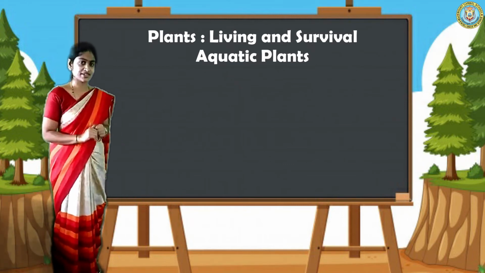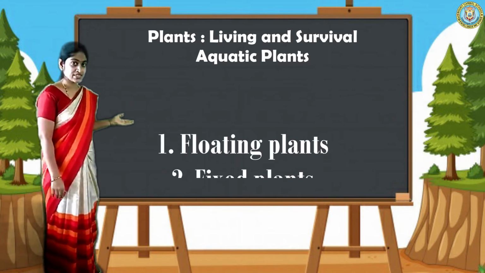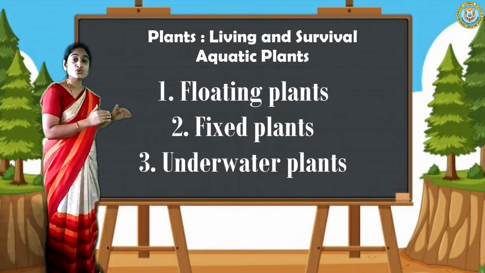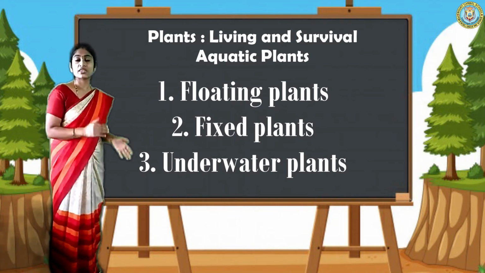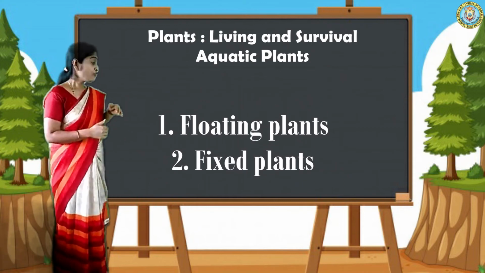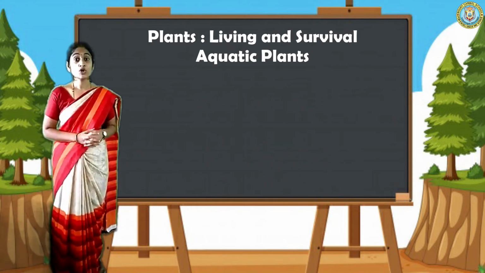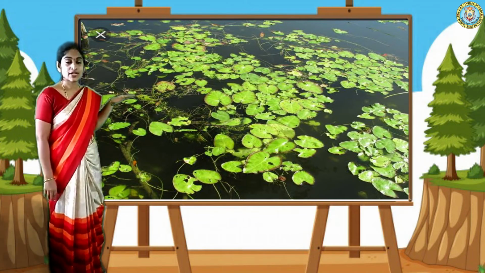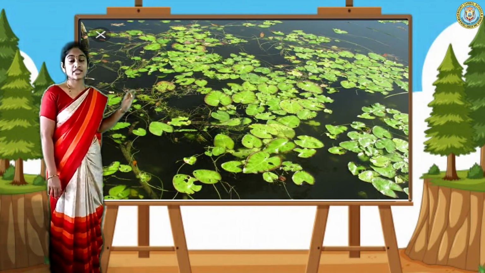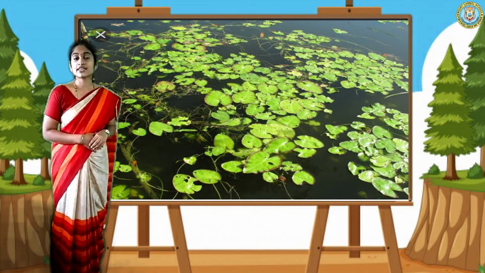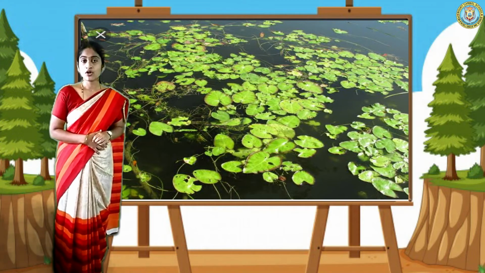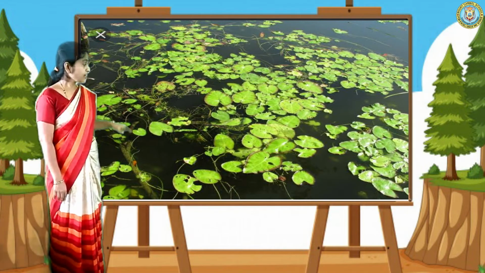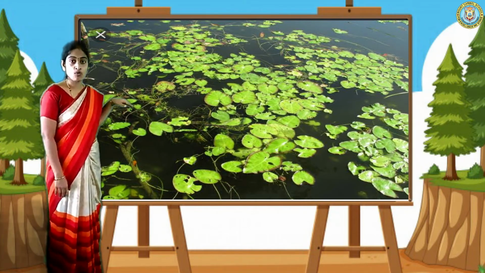There are three basic types: floating plants, fixed plants and underwater plants. They are divided into these three parts. Now let us see one by one. What is the meaning of floating plant? Floating means they float on the water. For example, water hyacinth or water lettuce. See here, the plant is floating over the water.